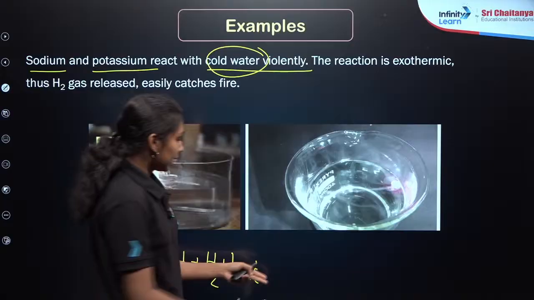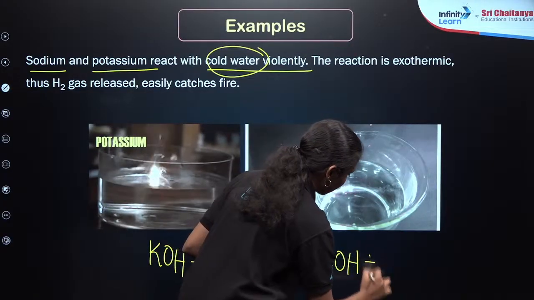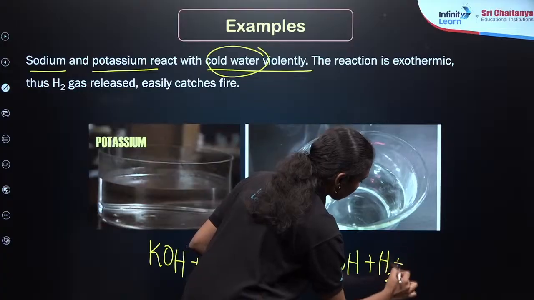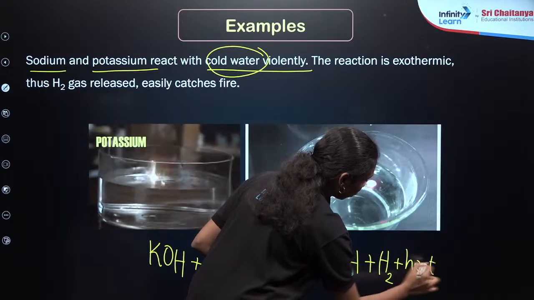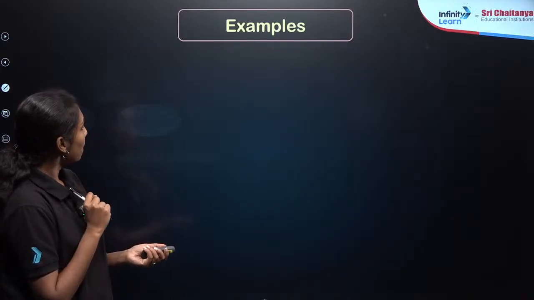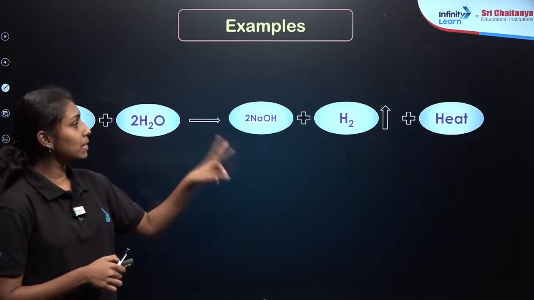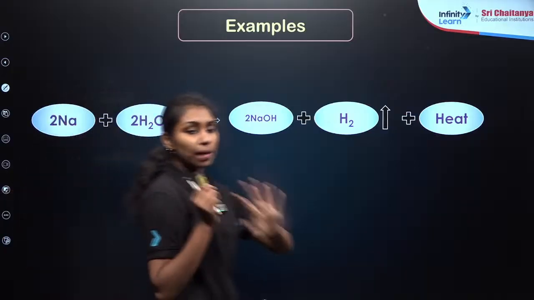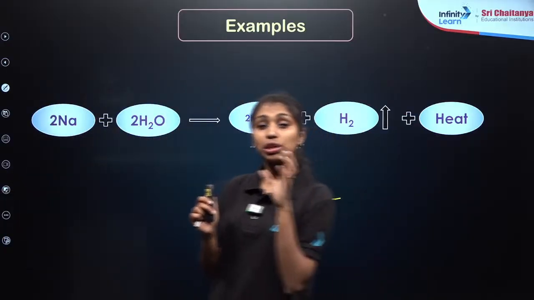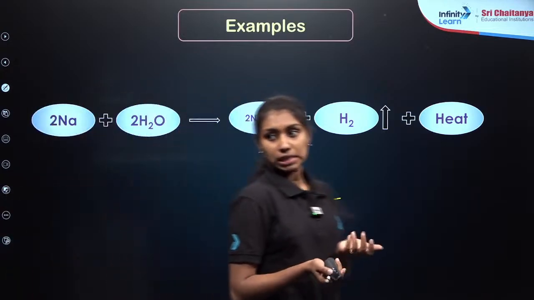This is another one, right? Sodium is reacting with water to form sodium hydroxide plus hydrogen gas. Similarly, heat is also again releasing here as a part of the exothermic reaction. Let us see the reaction part here. 2 sodium plus 2 water gives 2 NaOH plus H2 plus heat. In order to write all the chemical equations according to your knowledge, you need to balance all the chemical reactions, right? And only then you will get full marks in your board exams.